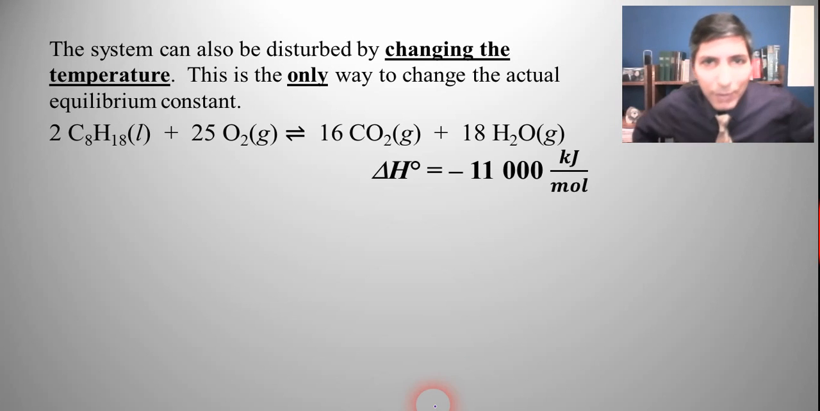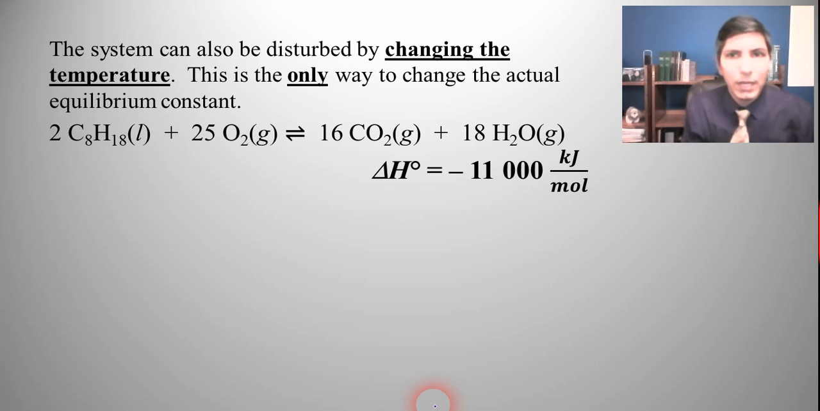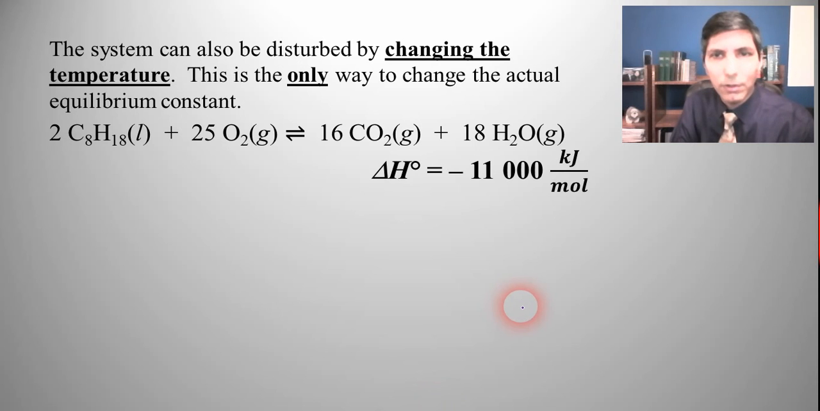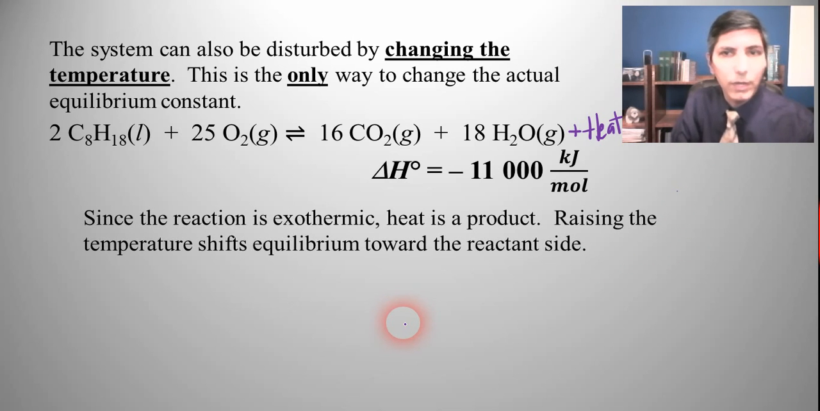Now, let's say we have this reaction. Now, as you can see, that is an exothermic reaction, very exothermic. In fact, it gives off a lot of kilojoules. Now, it doesn't matter what the number is, but since it's exothermic, that means that heat is a product. And so I'm actually going to write that in here just so that we can see that. So I'm going to put plus heat as a product here because, if it's exothermic, heat is a product.